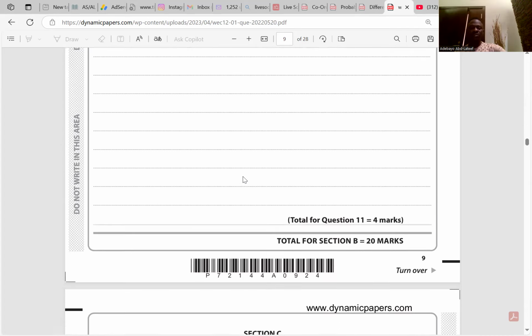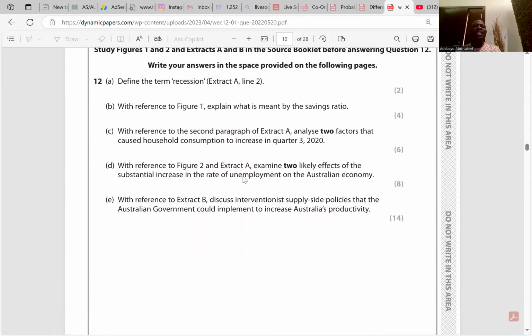Question 12. They said define the term recession. Recession is a fall in economic activity for 2 consecutive quarters. So the second question says, with reference to figure 1, explain what is meant by saving ratio. Saving ratio is the percentage of the total disposable income that is not spent. And what is disposable income? The amount of income that we either spend or save.